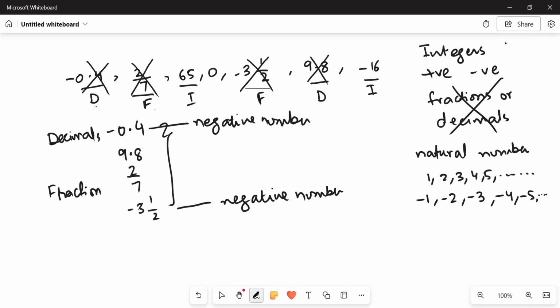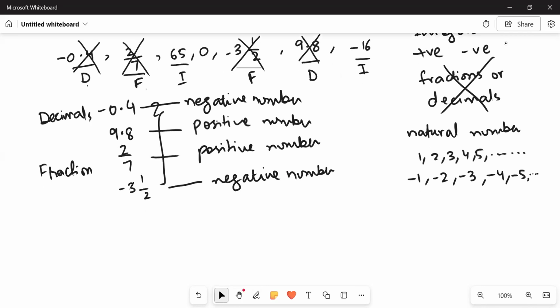And the other two are positive numbers each, right? So these are 4 numbers, either positive or negative, but they are not integers. But for the rest of the numbers, that is 65 and 0 and -16: this is positive, this is negative.